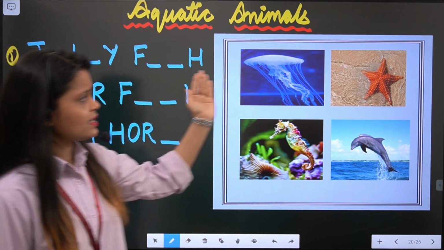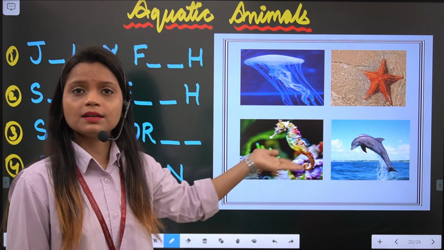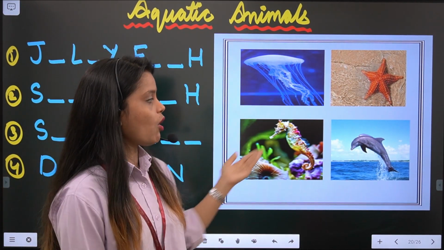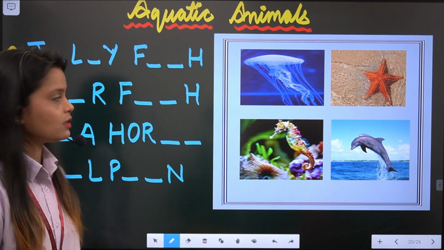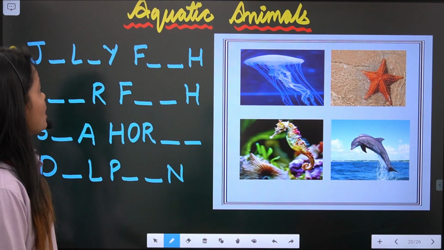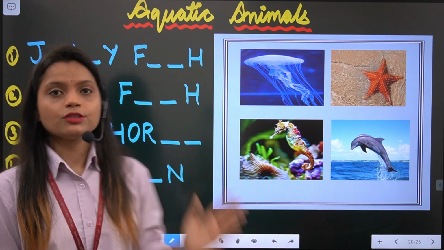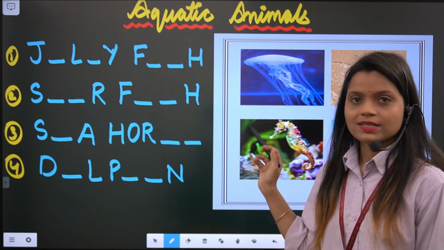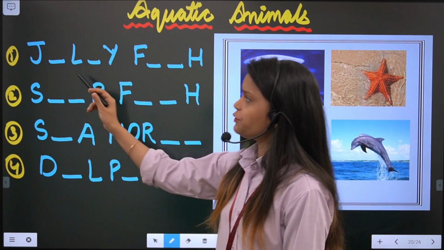As you can see in the picture also, these are some examples like jellyfish, starfish, seahorse, dolphin and other animals also. So let's see here, you have to complete the spelling of these aquatic animals. Let's start with the first one.